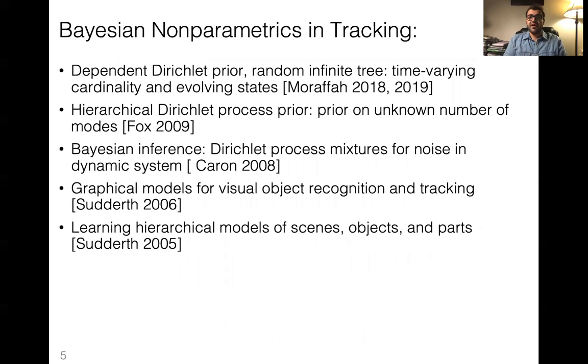Bayesian nonparametrics have found a lot of different applications. We have the dependent Dirichlet process, infinite random trees, and Dirichlet diffusion processes as priors for time-varying detection of a time-varying number of objects. We have the hierarchical Dirichlet process as a prior over the states and over the number of modes in the maneuvering problem. We have the Dirichlet process for linear dynamic systems, and a variety of different things.